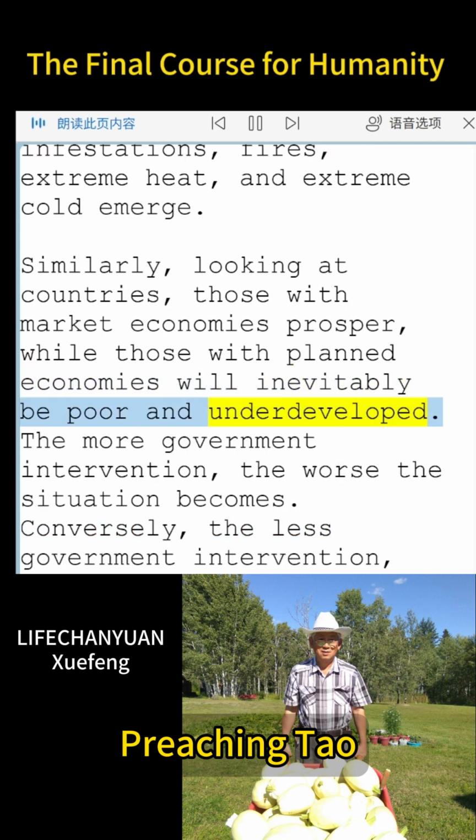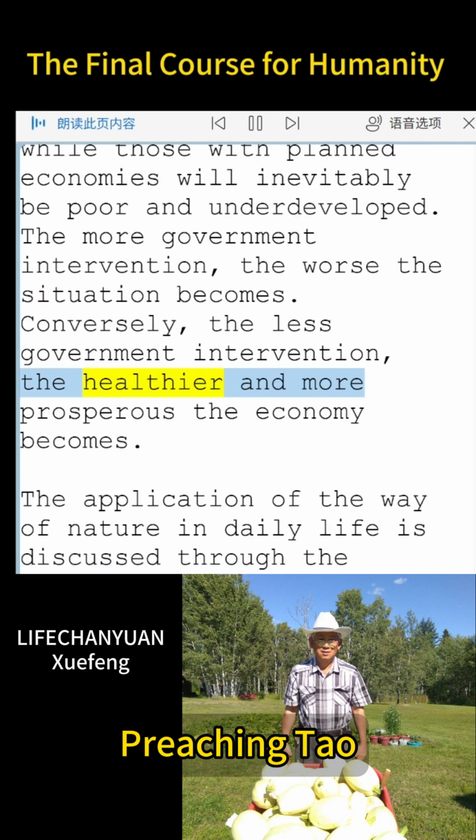Similarly, looking at countries, those with market economies prosper, while those with planned economies will inevitably be poor and underdeveloped. The more government intervention, the worse the situation becomes. Conversely, the less government intervention, the healthier and more prosperous the economy becomes.